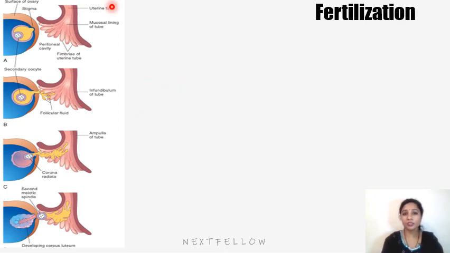In females, an acute rise of LH, that is luteinizing hormone, triggers ovulation, and it forms the corpus luteum, meaning the remnant of the follicle will form the corpus luteum.